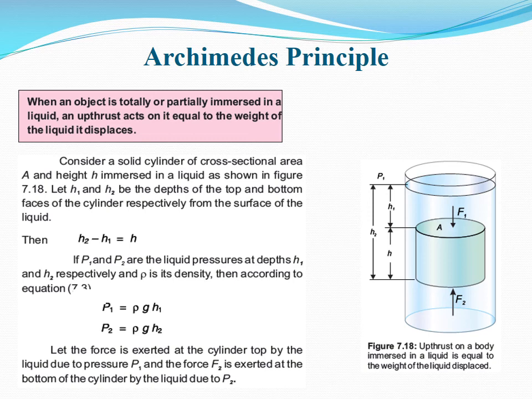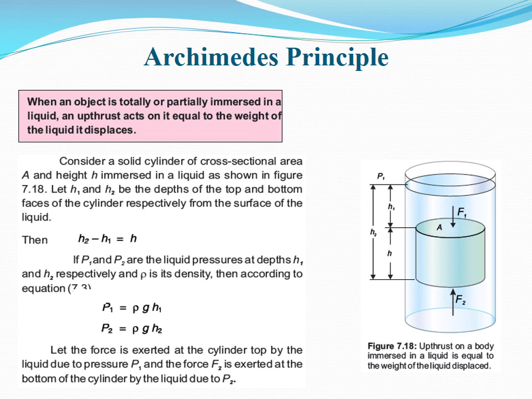If P1 and P2 are the liquid pressures at depths h1 and h2 respectively, and rho is its density, then according to the equation P1 equals rho g h1, it's Pascal's law. We talked about it in the previous lecture. Similarly, P2 equals rho g h2.